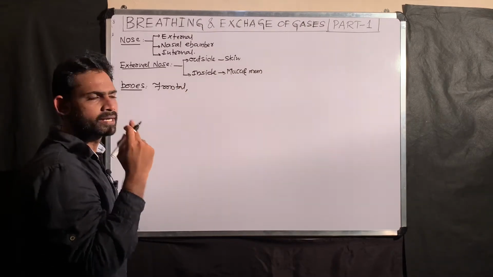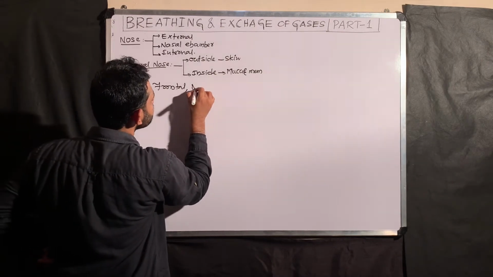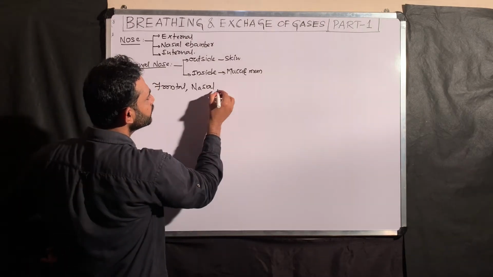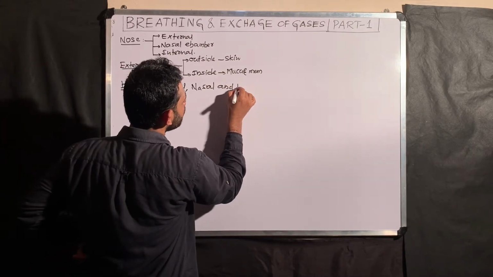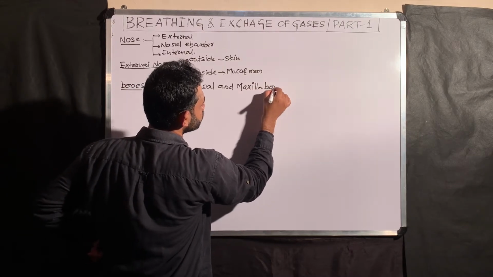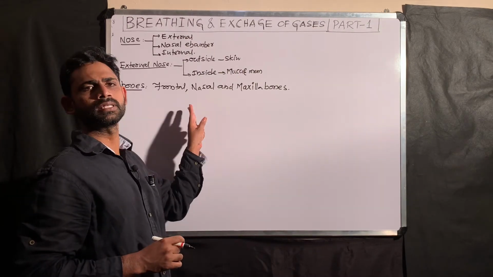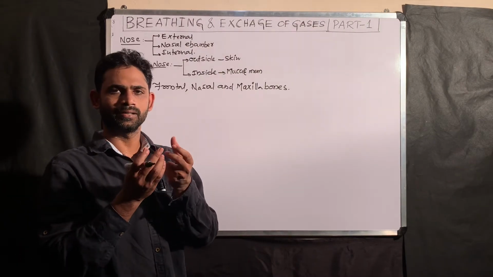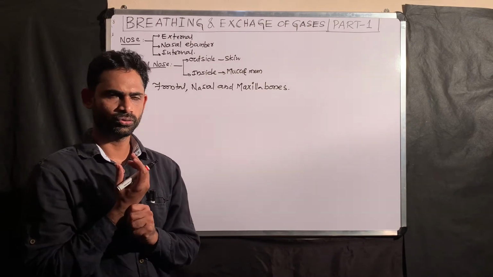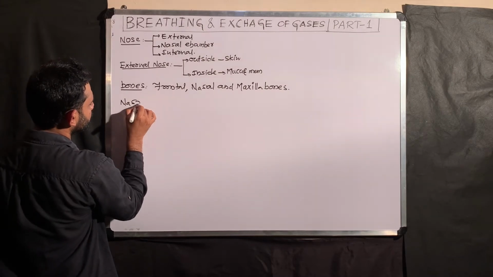Next, the nasal bones, and the maxilla bone. These three bones, frontal bone, nasal bones and maxilla bones, together form the structure of the external nose. Now comes the next one, the nasal chamber.